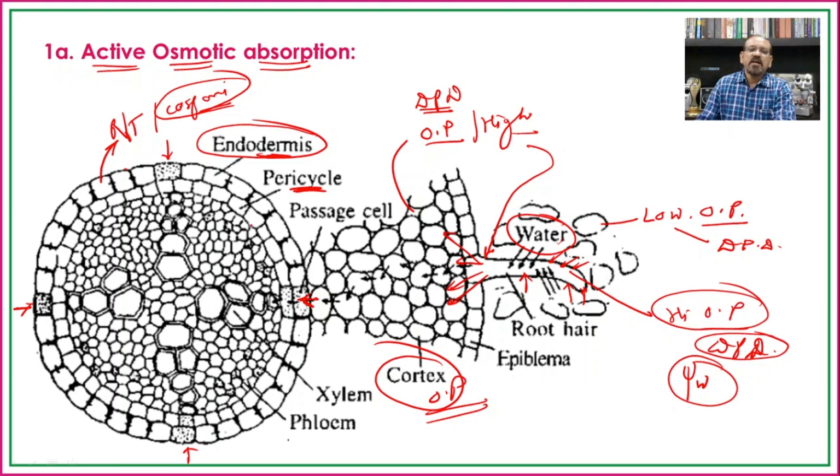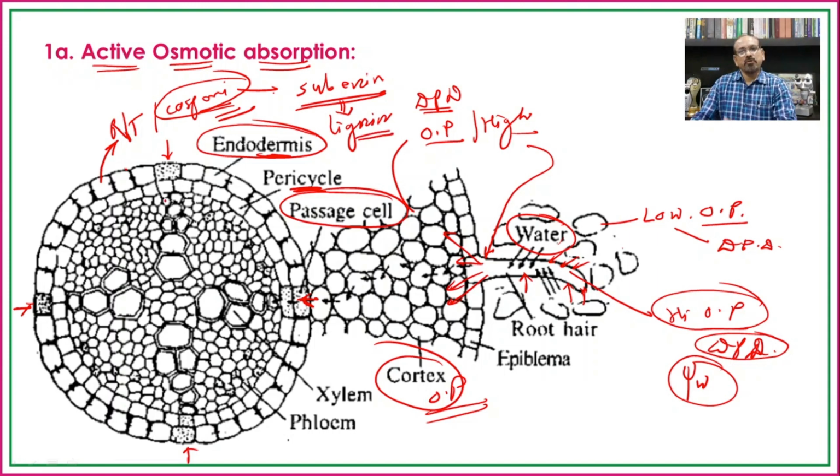It means they do not have Casparian strips, and because of this the water can move from the cortical region to the xylem only through the passage cells. Here the Casparian strips were thought to be made up of suberin, but recently it has been found that they are made up of lignin. So we should remember this also.